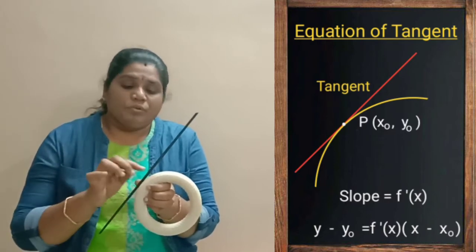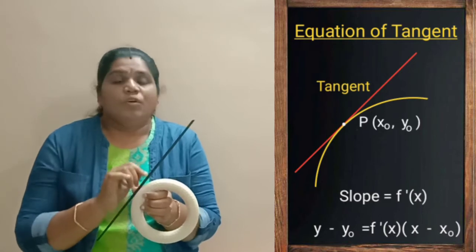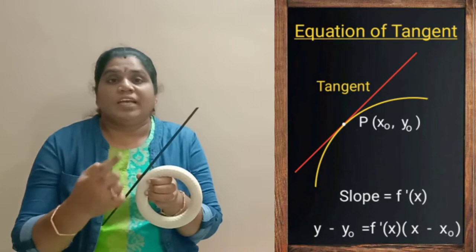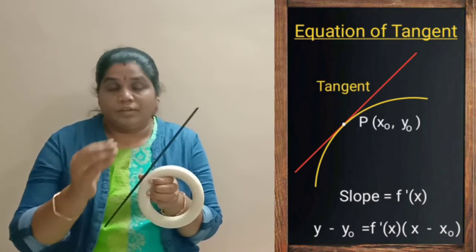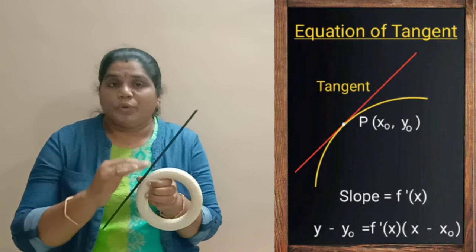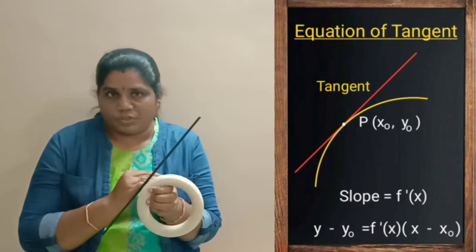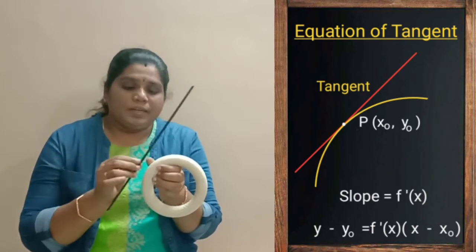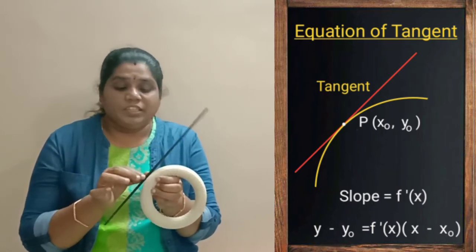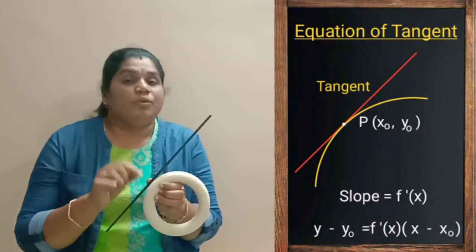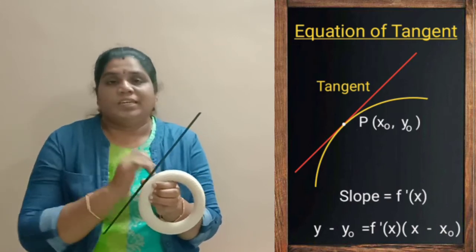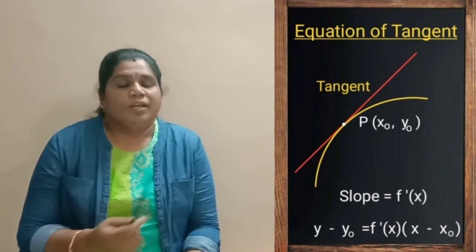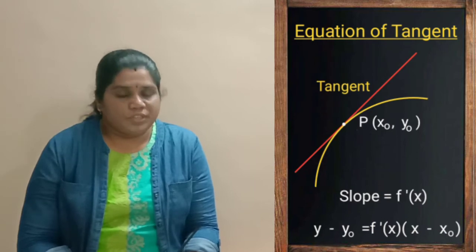Now, to find the slope of the tangent, what are we going to do? We are going to differentiate the given curve equation. Then we substitute the point where this line and the circle intersect. If you substitute this point there, you will get the slope of the tangent. If you know the slope and the point, the standard form of the equation of the tangent is